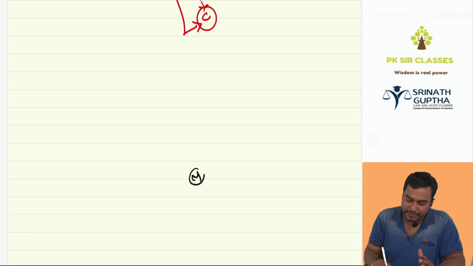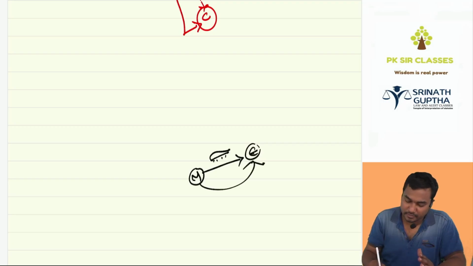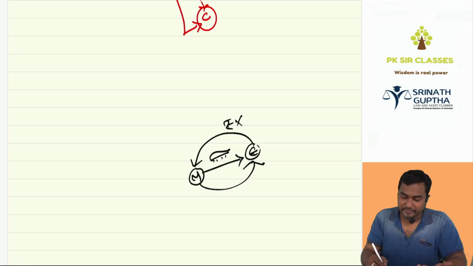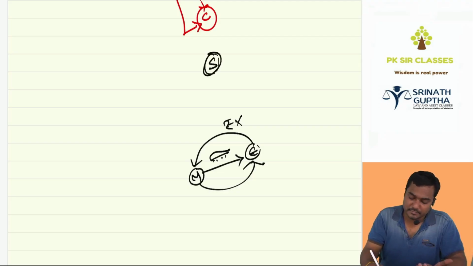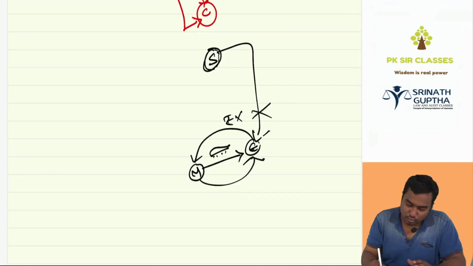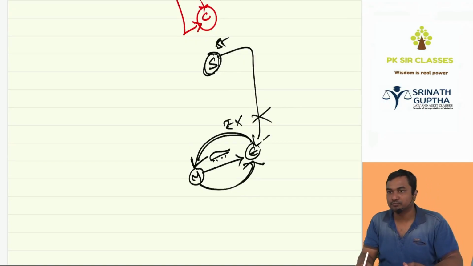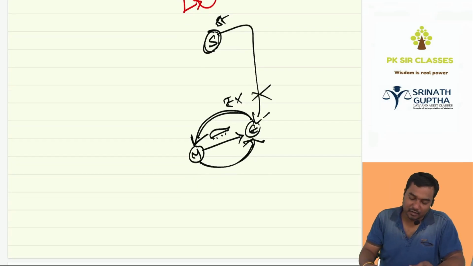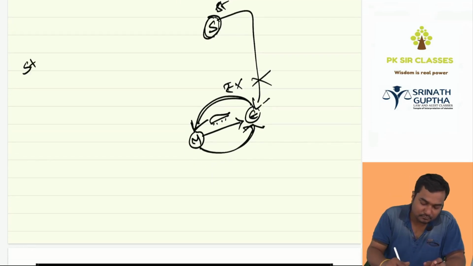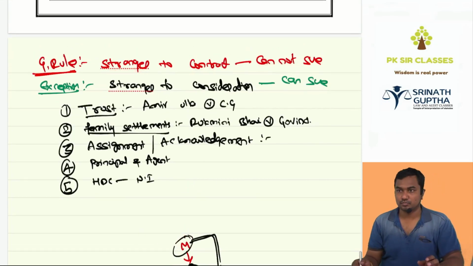For example, Manoj entered into an agreement with Ishwar for sale of his car. Manoj gave the car to Ishwar, but Ishwar is not giving the money to Manoj. Manoj doesn't know how to file a case. Then Shashibabu came and said, I want to sue you. Can he sue? No, because he's a stranger. So Manoj can sue Ishwar. Ishwar can sue Manoj. A stranger cannot sue. Then see, now tell me. ये देखो बेटा, इसको बोलते हैं stranger to contract cannot sue.